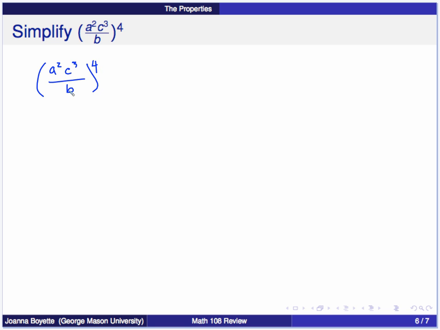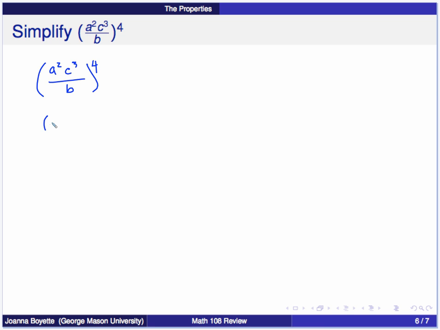Now when I simplify, I want to have only one base of each type, so I can't combine the a base and the c base, but if there were multiple a bases here, I could. For this one, I just need to distribute this 4 to each of these pieces. It distributes to the numerator, to each of these, and distributes to the denominator.